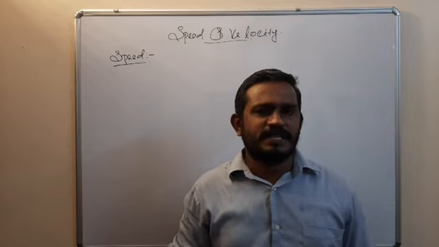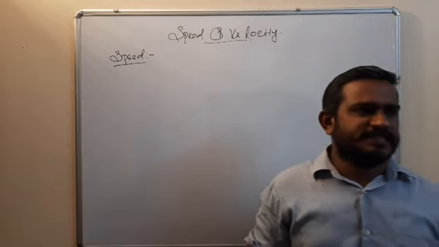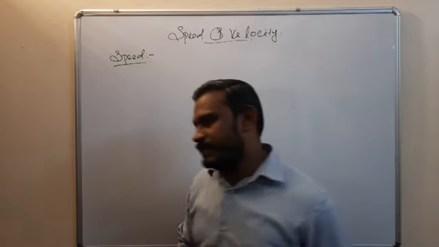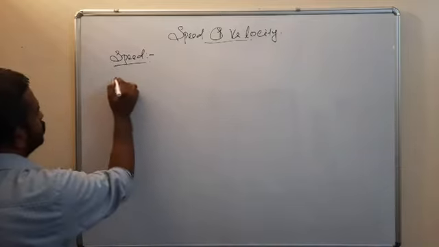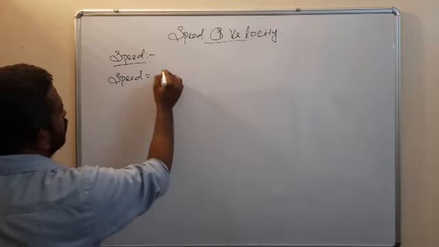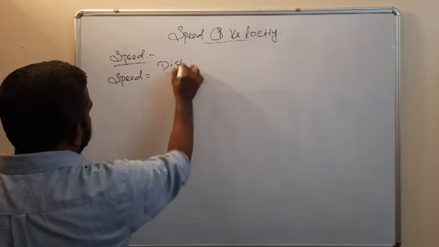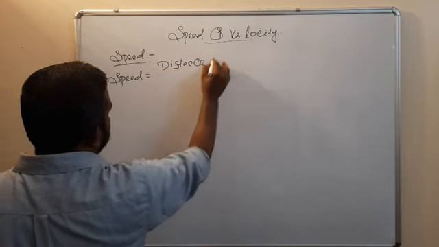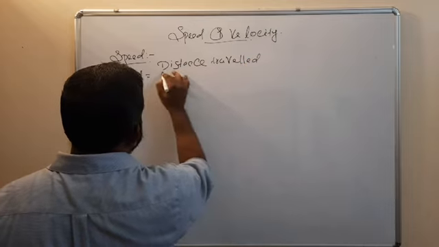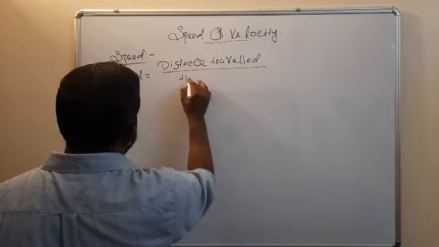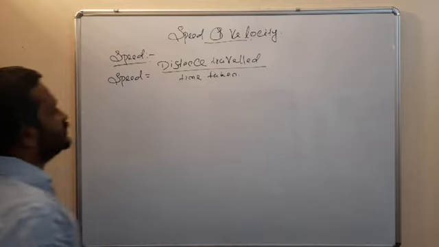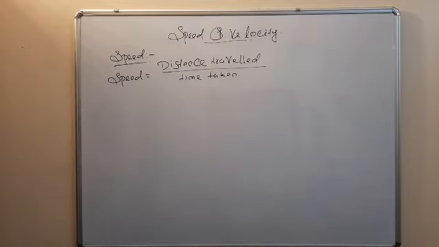Otherwise we can say that the distance traveled by the object in unit time is called speed. So speed is equal to distance traveled by time taken.